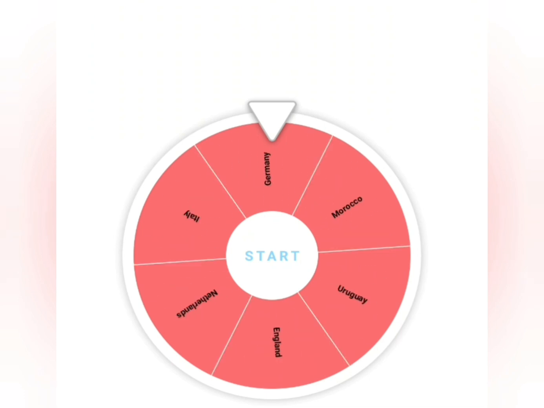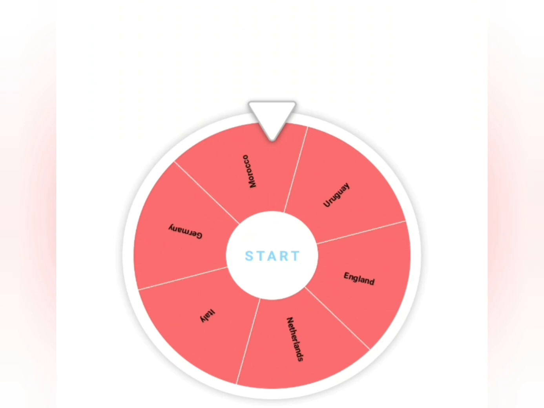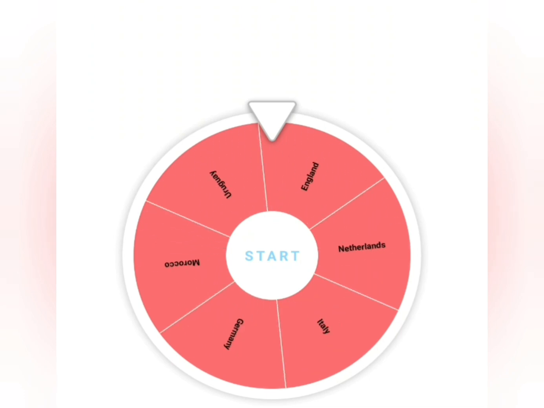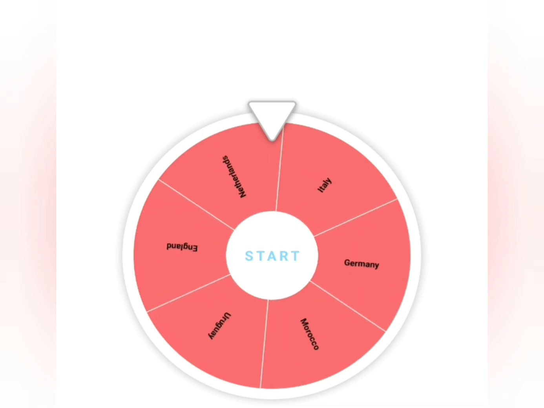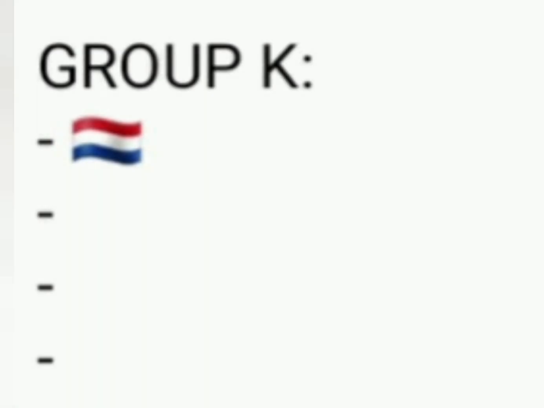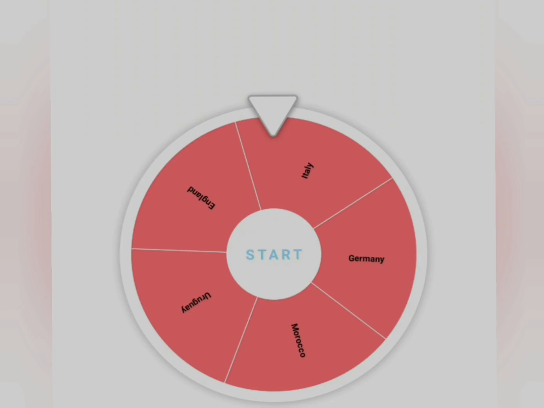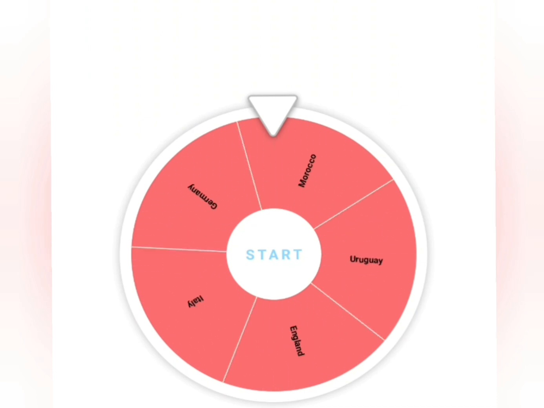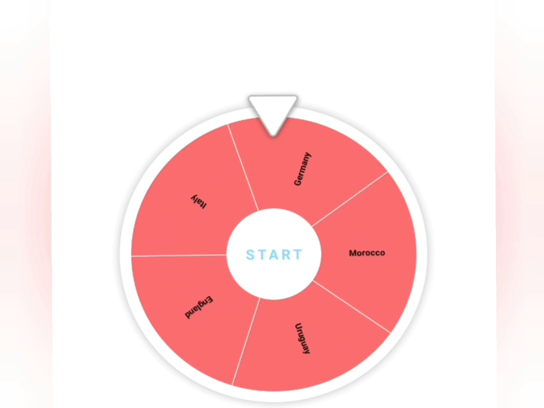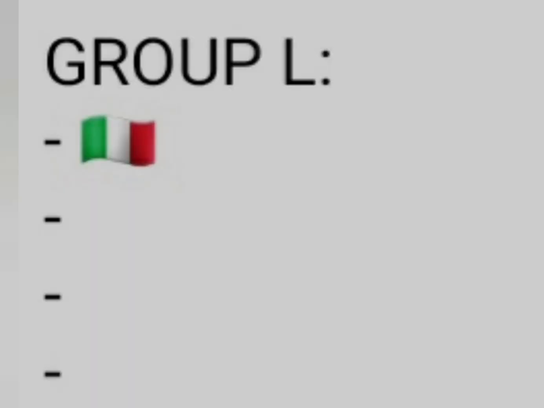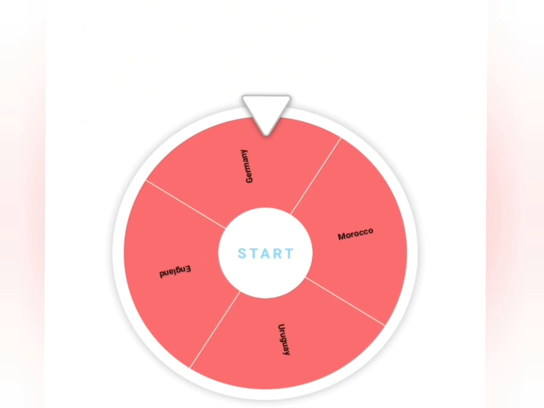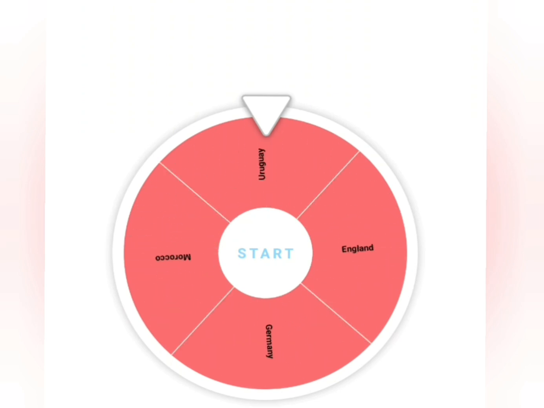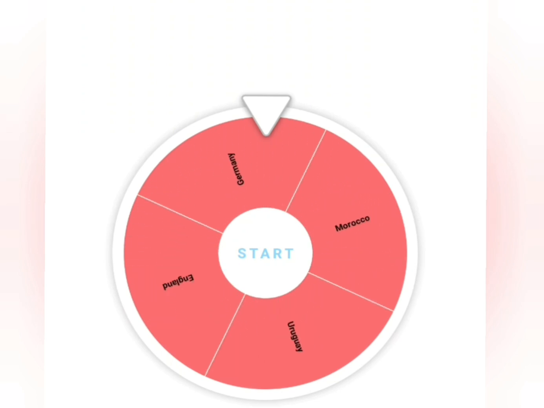Now for Group K we have the Netherlands. And now it's time for Group L, and we have Italy. And now Group M we have Uruguay.